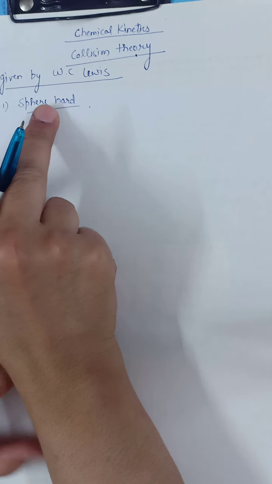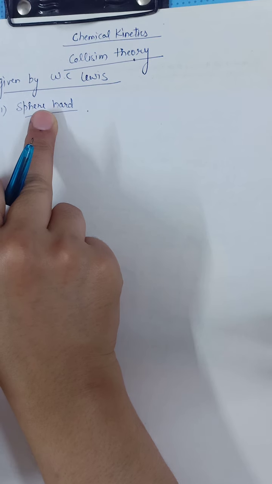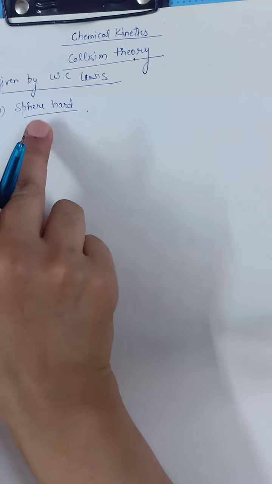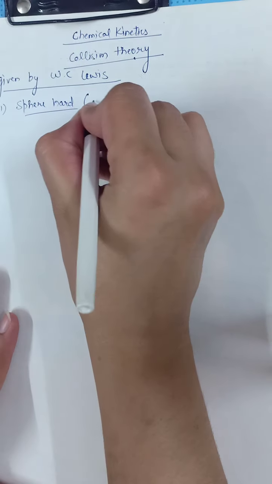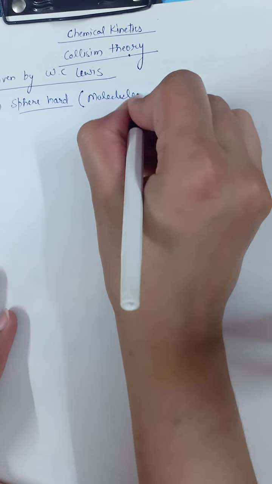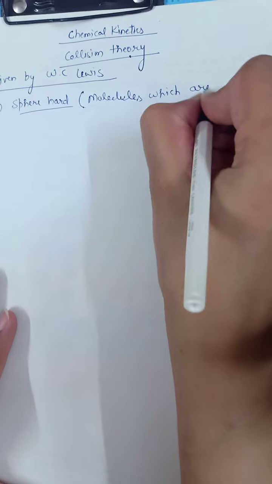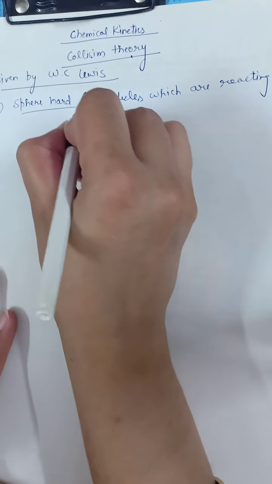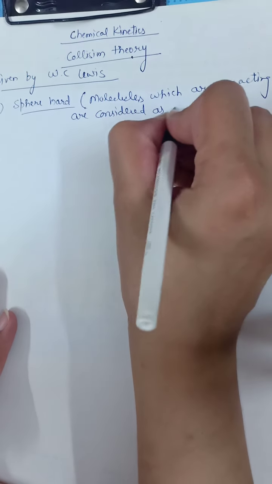The first assumption according to W.C. Lewis is the main point: reacting molecules are considered as hard spheres.